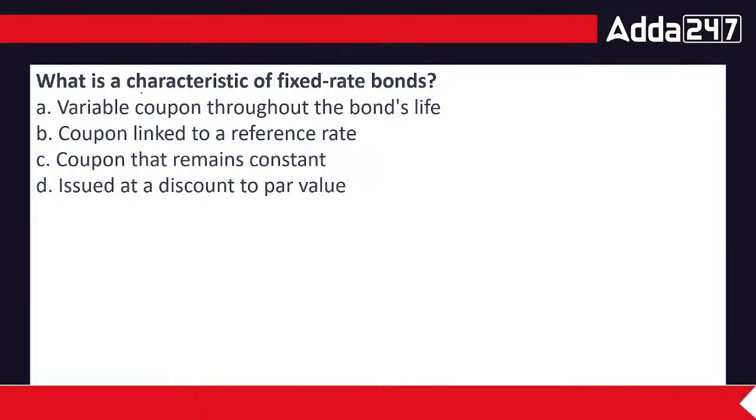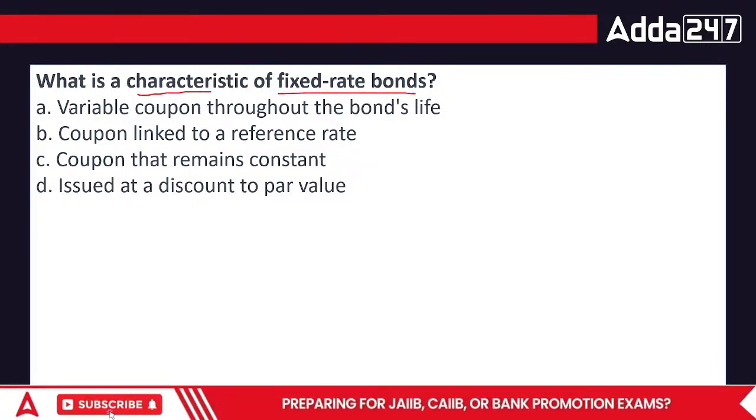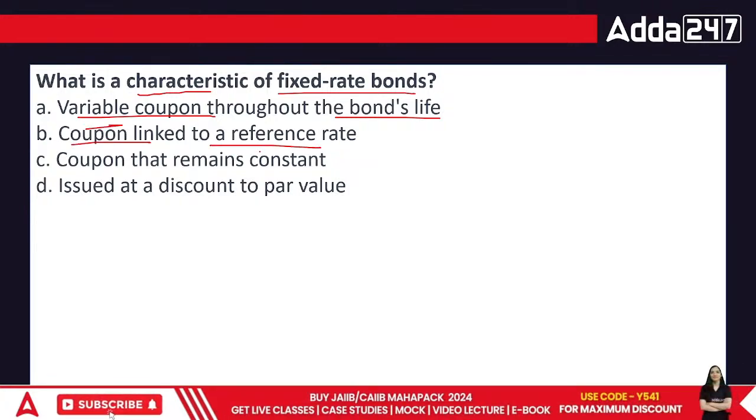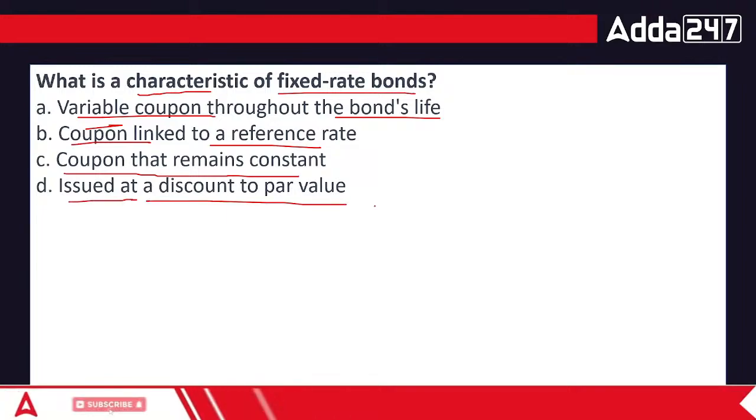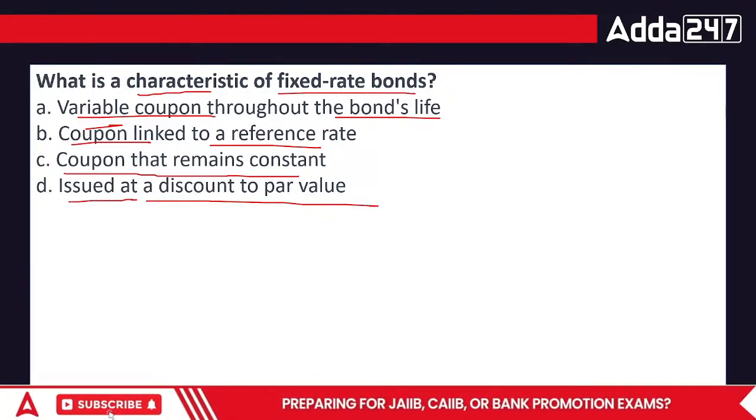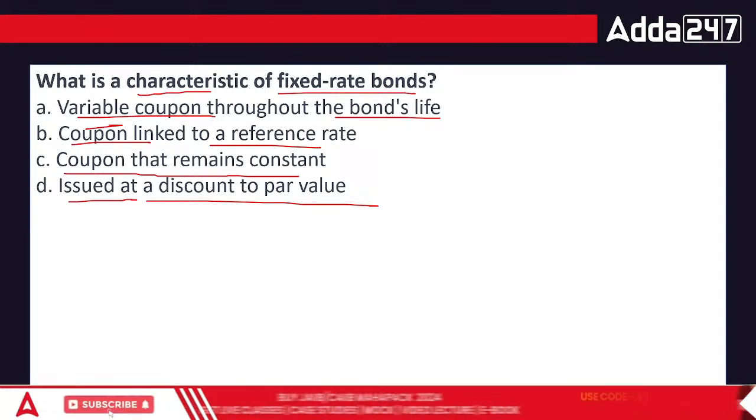What is the characteristic of fixed rate bonds? Variable coupon throughout the bond's life, coupon linked to a reference rate, or coupon that remains constant, issued at a discount to par value. What would it be, everyone? Fixed rate bonds.